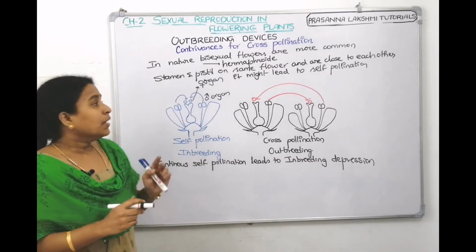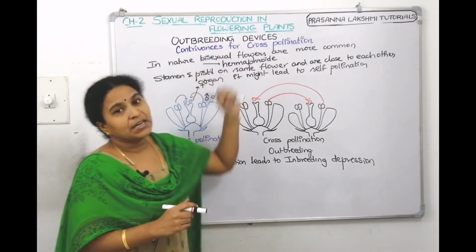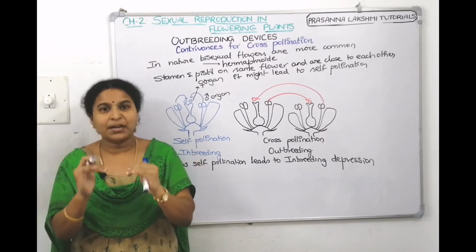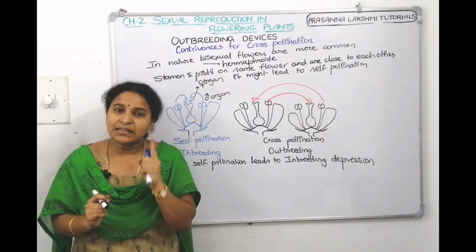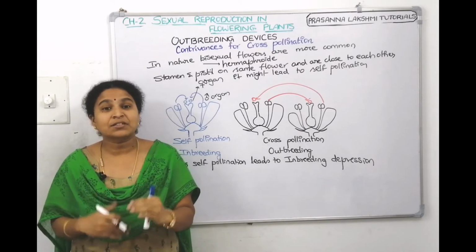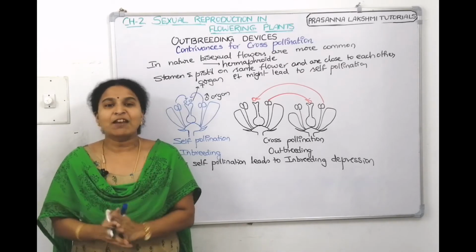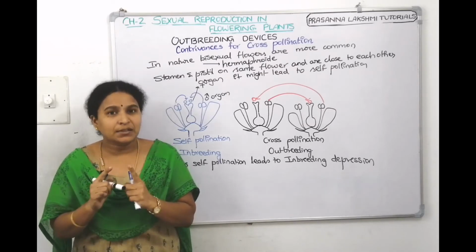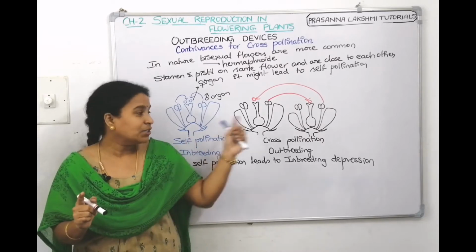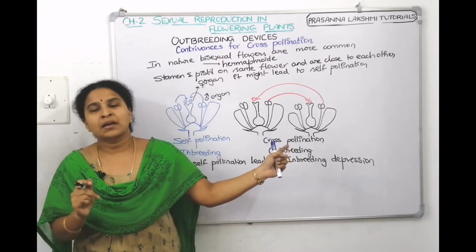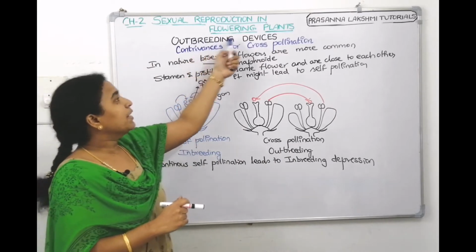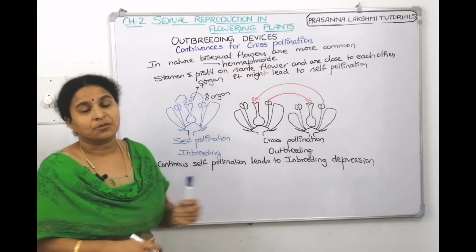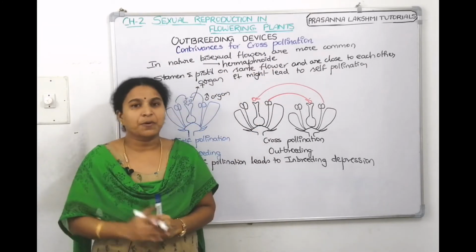That is why plants go with outbreeding devices. Many plants discourage self-pollination. Even though there is a possibility of self-pollination, they have certain devices to discourage self-pollination and to encourage cross-pollination. All those devices which discourage self-pollination and encourage cross-pollination together are called outbreeding devices, also called contrivances for cross-pollination, adaptations towards cross-pollination.